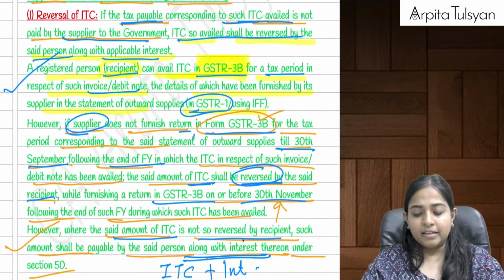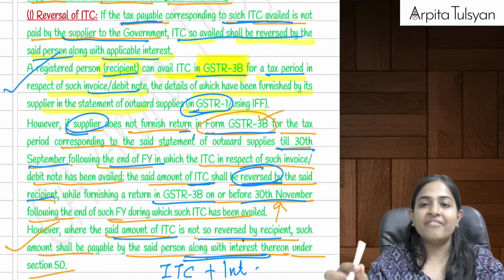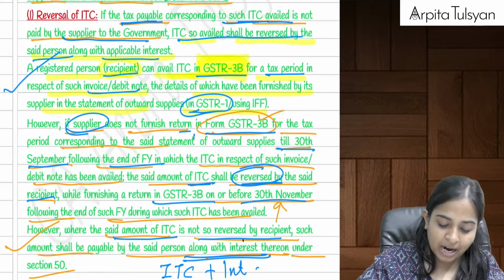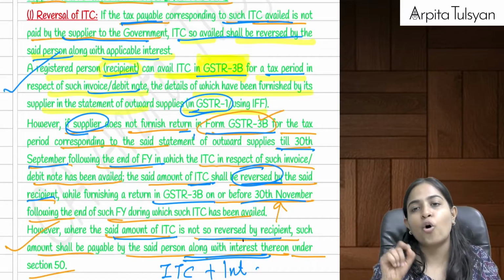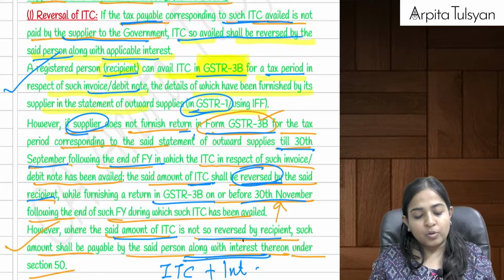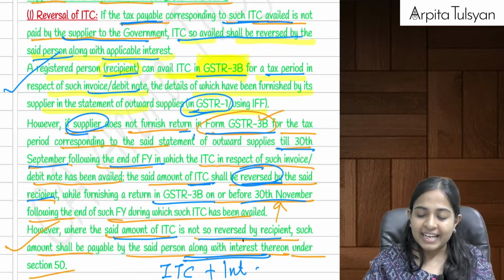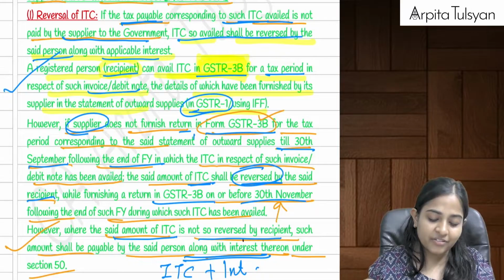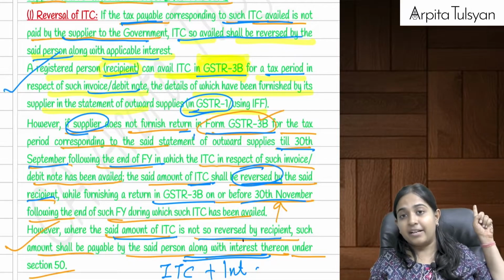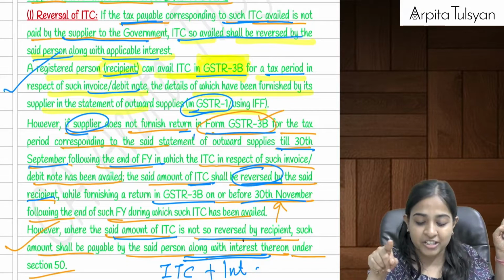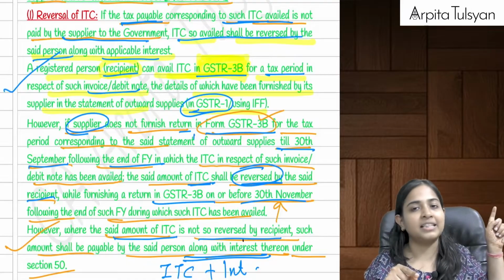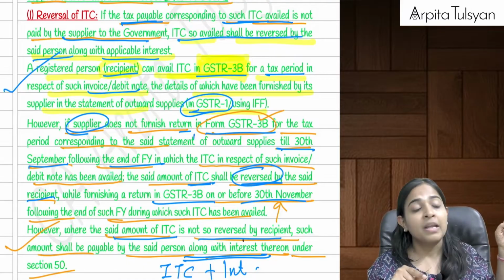Yes. Now, when we avail that particular ITC, that is, when we subtract it from our output tax liability, we show all these things in a return called GSTR3B. So in our GSTR3B, we can take credit of all the ITC which is reflected in our GSTR2B. But if the supplier has not furnished his GSTR3B for that particular period, it means he has not paid the taxes on that particular supply.